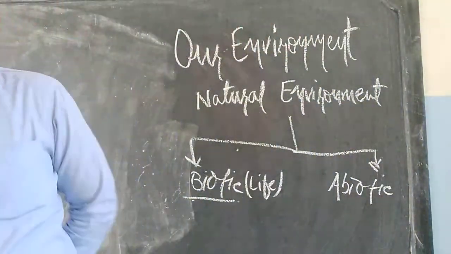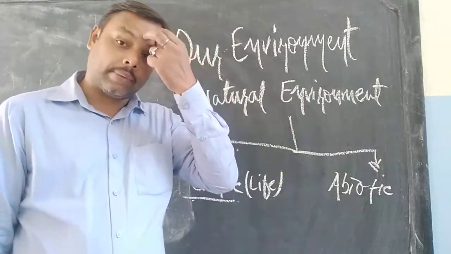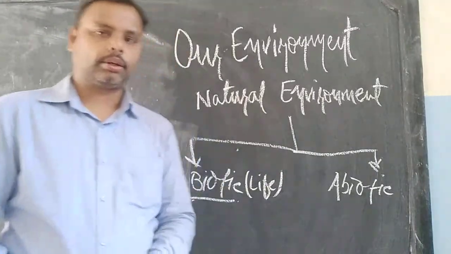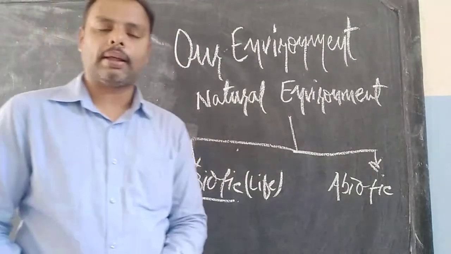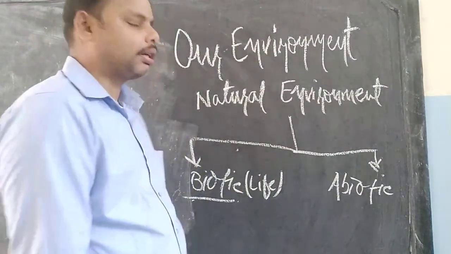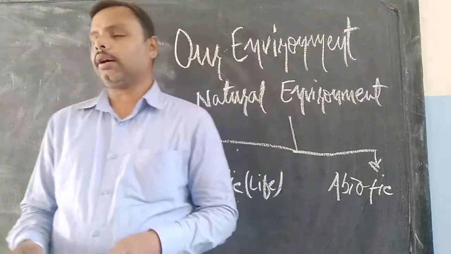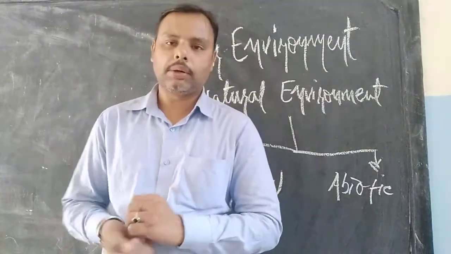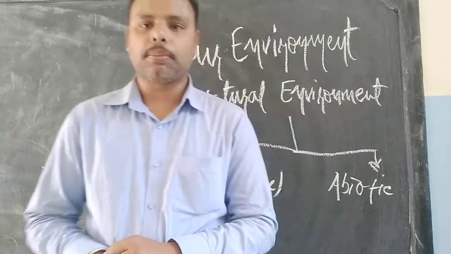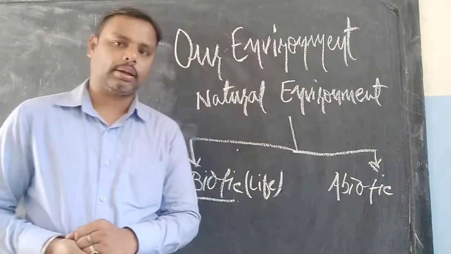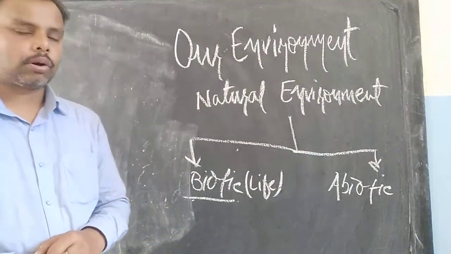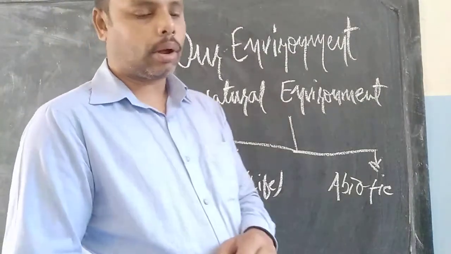Both are required for the balancing of nature, the balancing of the environment. And if both of them are in equal proportion, or in a proportionate ratio, then there will be a balance which will be called ecological balance. So ecological balance is all about the biotic and abiotic resources, or human environment and natural environment, being in proportionate ratio.